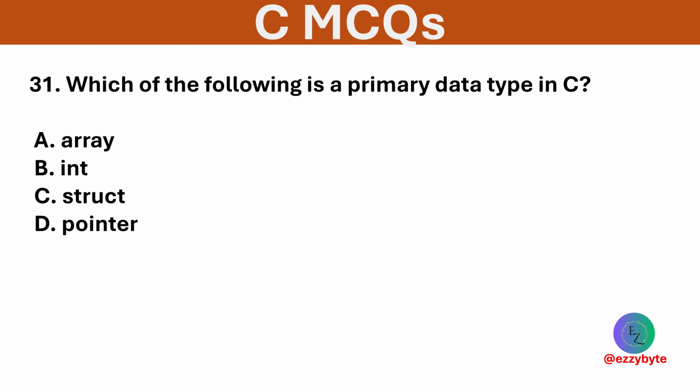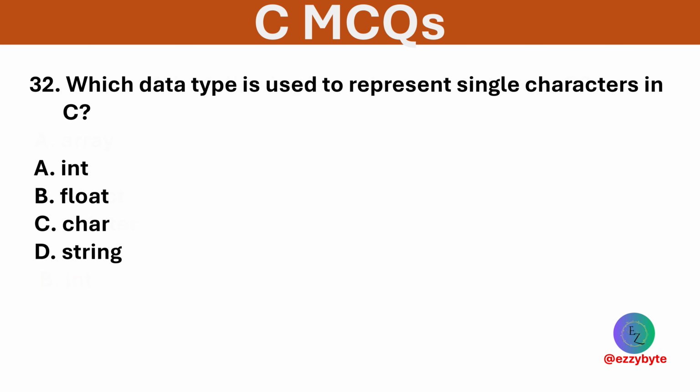Which of the following is a primary data type in C? Options are array, int, struct, and pointer. Option B is correct. Int is a primary data type in C, while array, struct, and pointers are derived or user-defined data types.